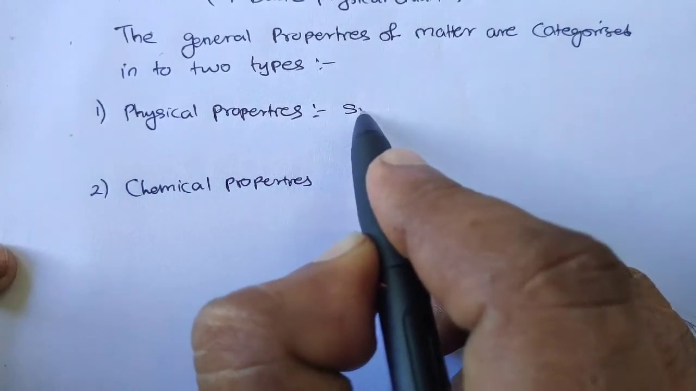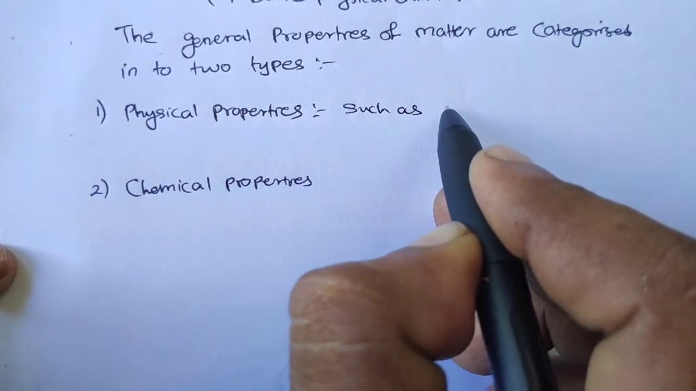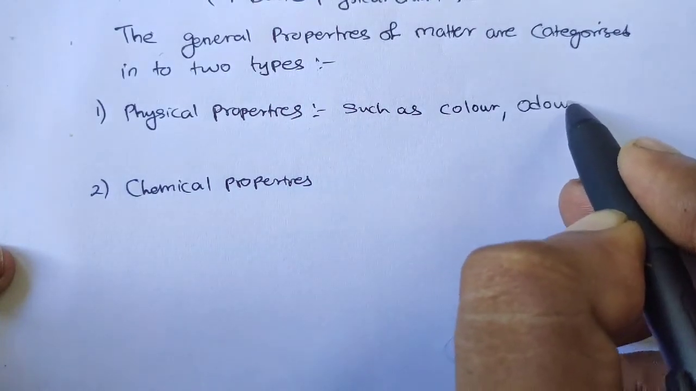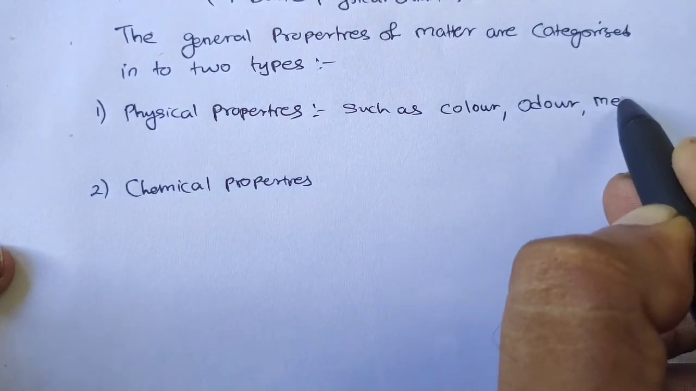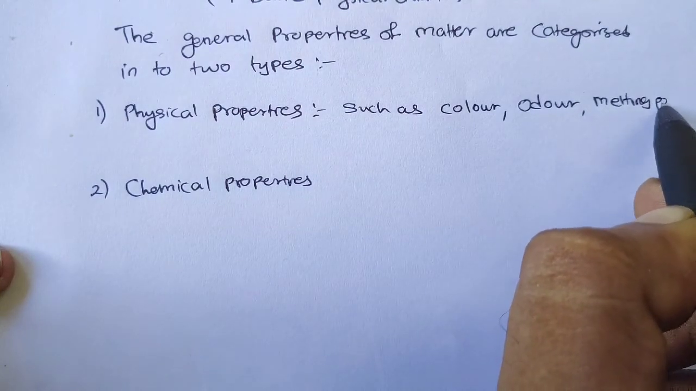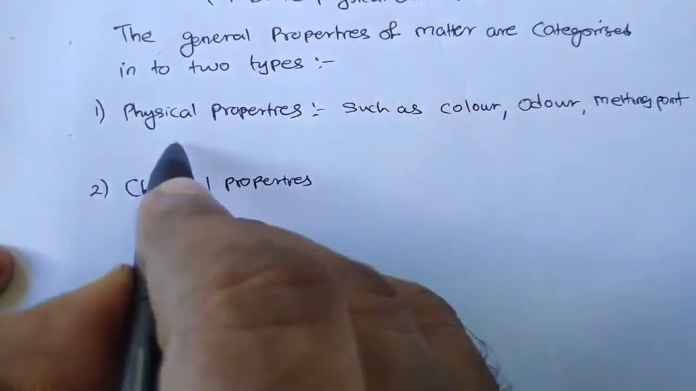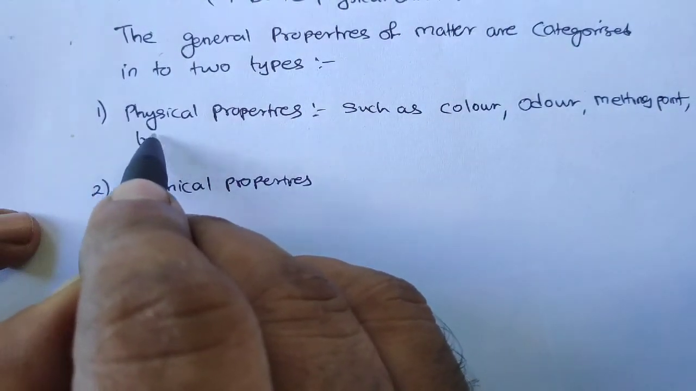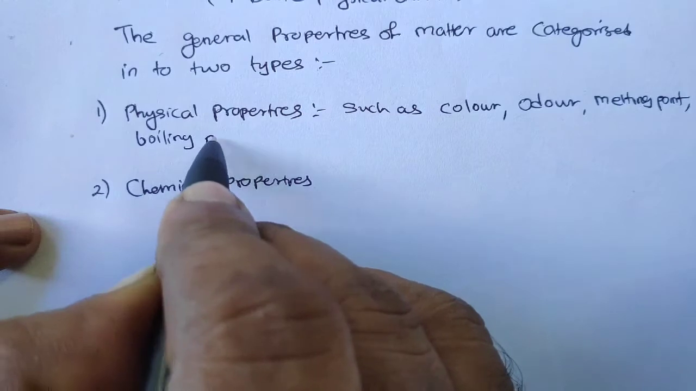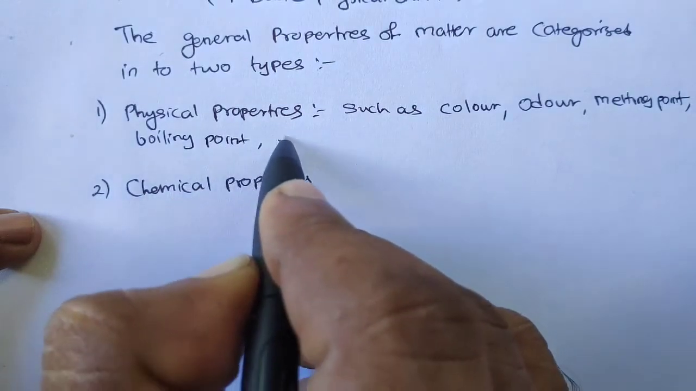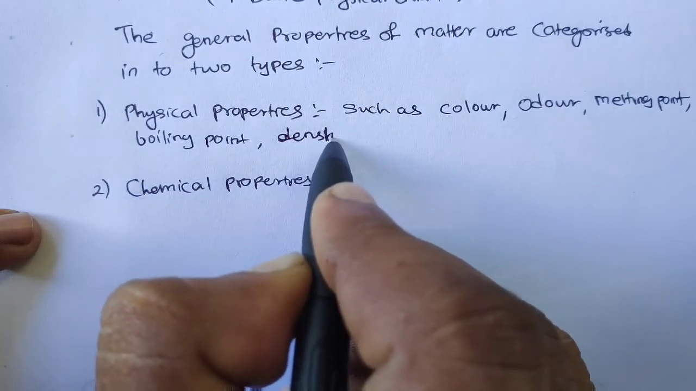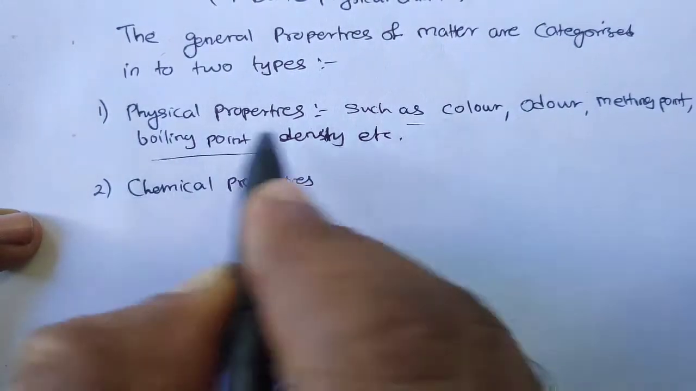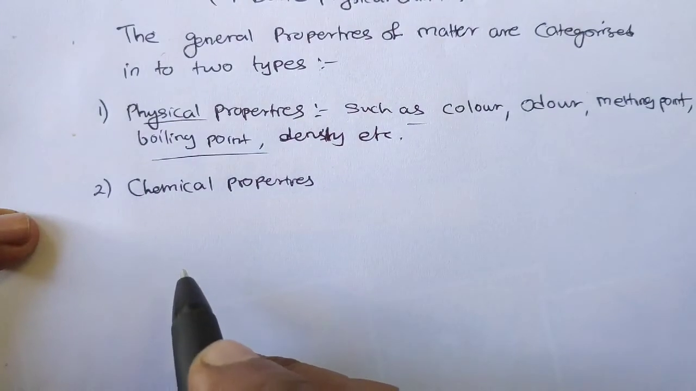The properties such as color, odor, melting point, boiling point, density, clear, etc. These all are included in physical properties.